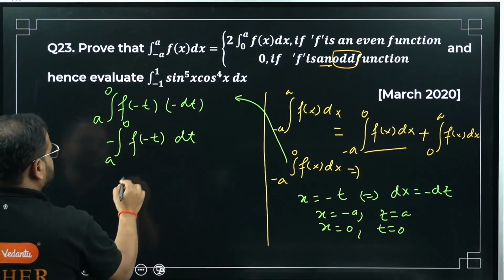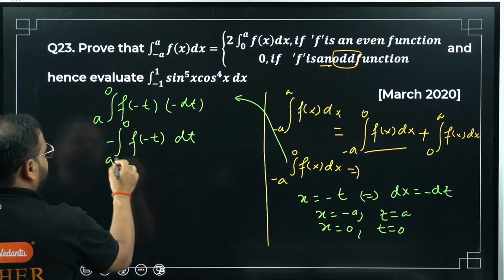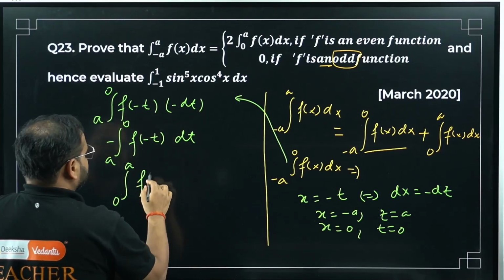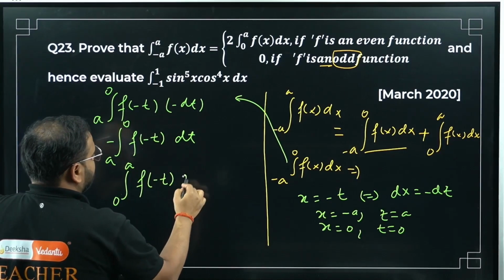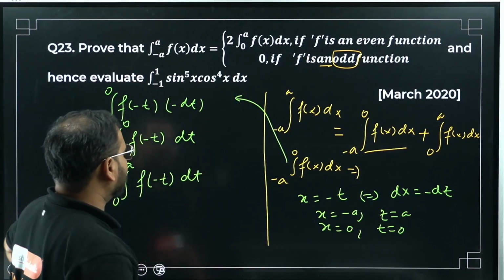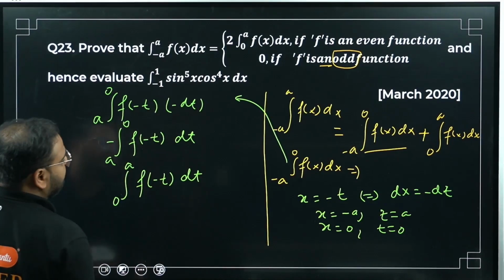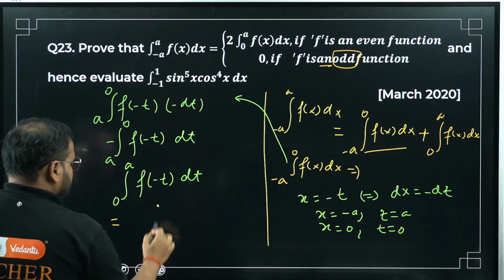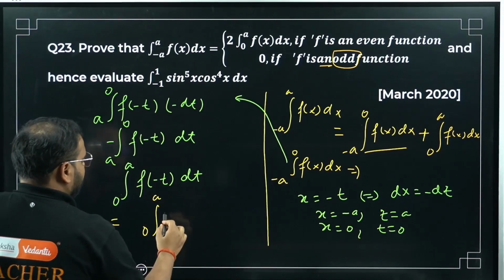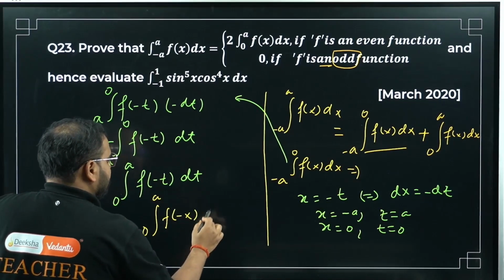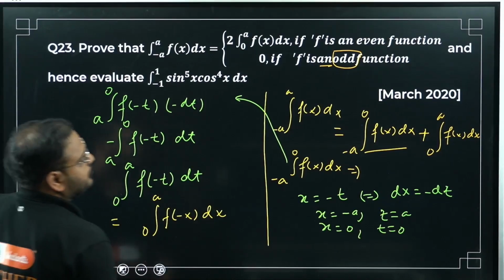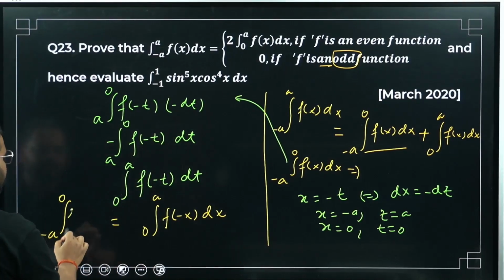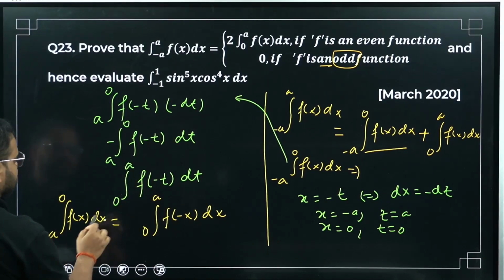So I can write this as, please check, the integral from 0 to a, because of the minus sign I can interchange the limits, of f of minus t dt. Correct. So I can rewrite this in terms of x also. The variable can be changed to x also. So I can write this as the integral from 0 to a of f of minus x dx. What was this? This was the integral from minus a to 0 of f(x) dx.